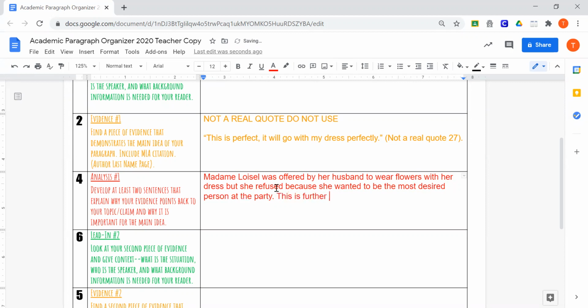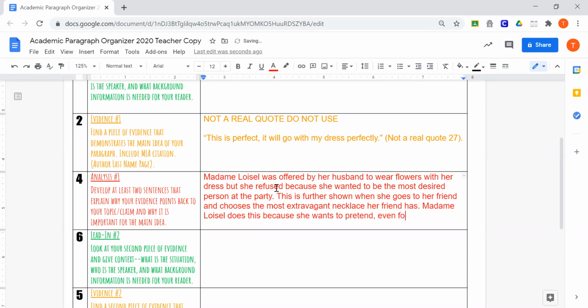This is further shown when she goes to her friend and chooses the most extravagant necklace her friend has. Madame Loisel does this because she wants to pretend, even for a moment, that she has the rich life that she believes she deserves.